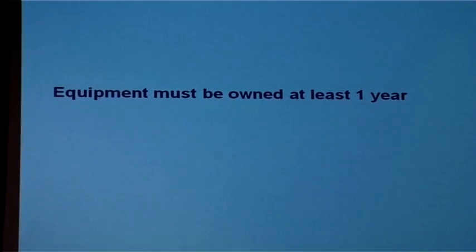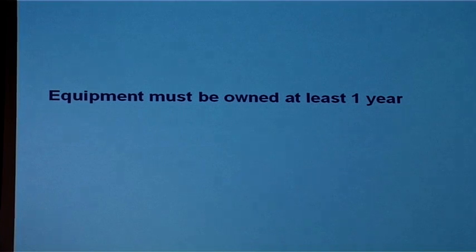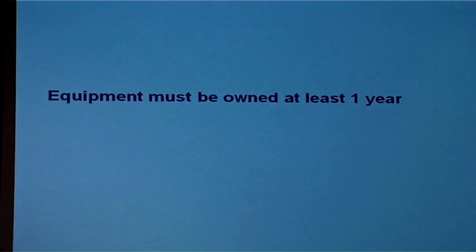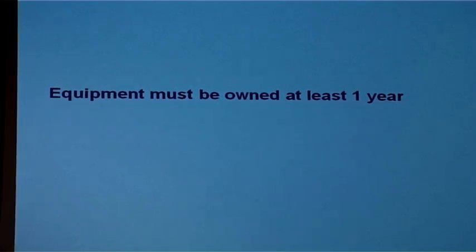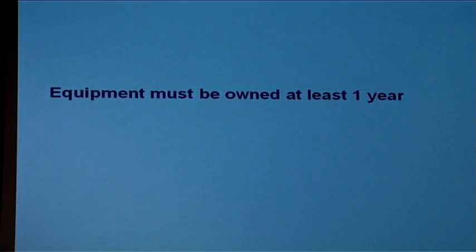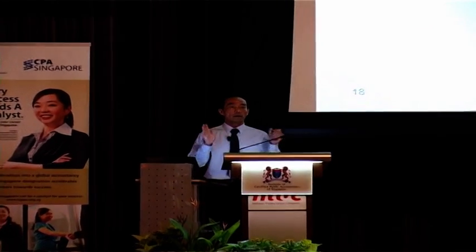The catch here is the equipment must be owned for at least 1 year. Well, 1 year is not a long time, so I would suggest that when we invest or your clients invest, make sure that they are mindful about the 1 year requirement, because if the equipment is disposed of within a year, the enhanced allowances will be withdrawn.